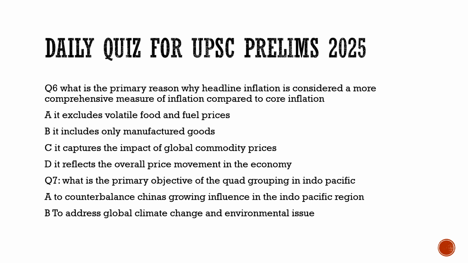Now, coming to the question number 7, it asks us what is the primary objective of the Quad grouping in Indo-Pacific. We discussed about it. The four countries: the US, Australia, Japan, and India. A, to counterbalance China's growing influence in the Indo-Pacific region, 100% true. To address global climate change and environmental issue. It is not the primary objective. So to the question number 7, the correct option is A, to counterbalance China's growing influence in the Indo-Pacific region.